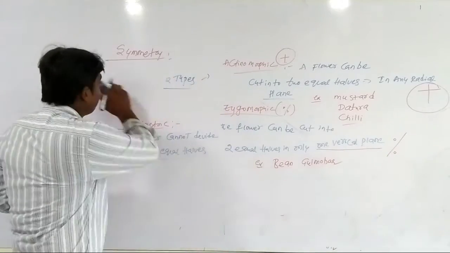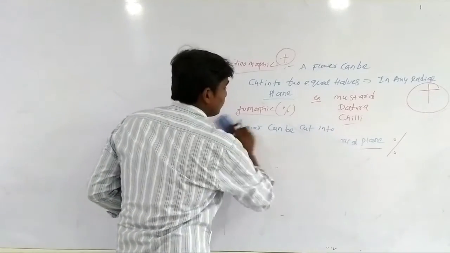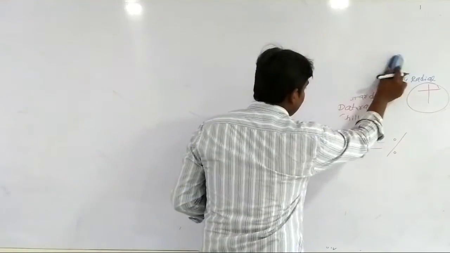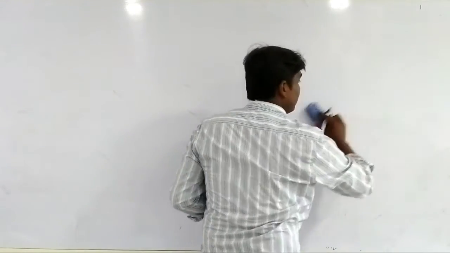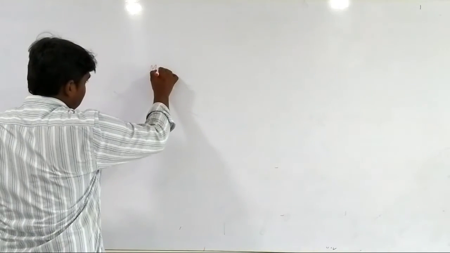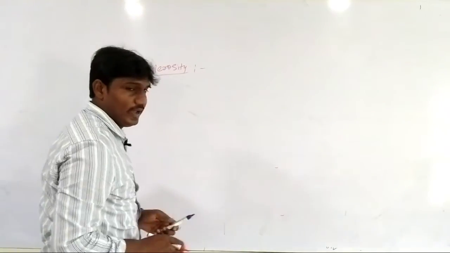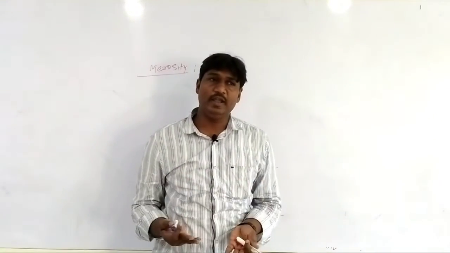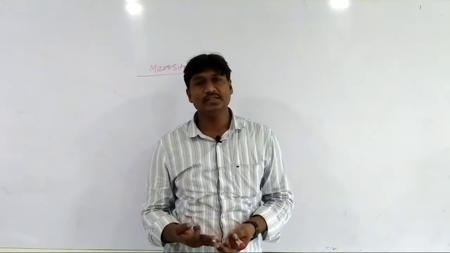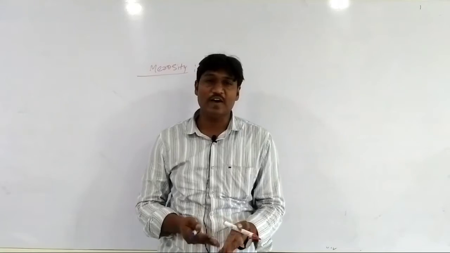And next one, merosity. What is merosity? Merosity means the flower may be trimerous, tetramerous or pentamerous, based on multiples of 3, 4 or 5.